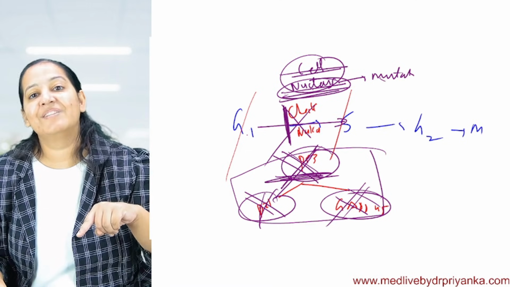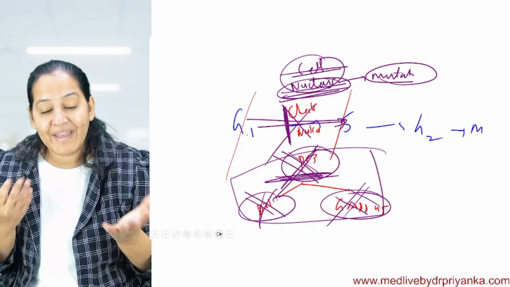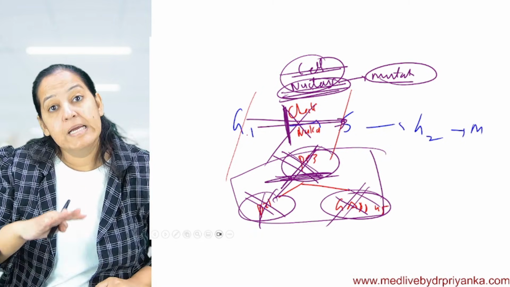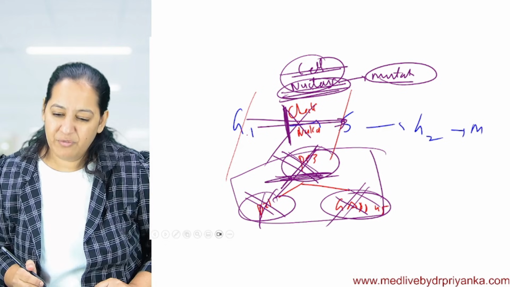So even the cell which is mutated will keep on doing mitosis, and cancer happens. Why does cancer happen? The mutated cell is doing uncontrolled mitosis.